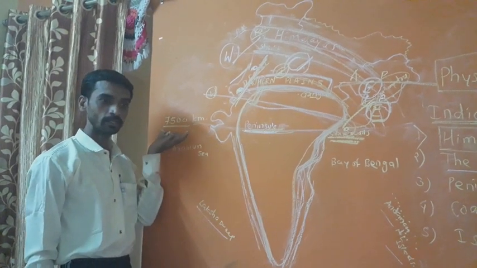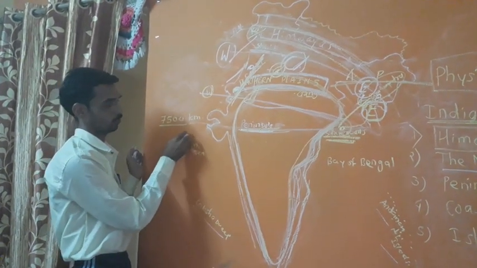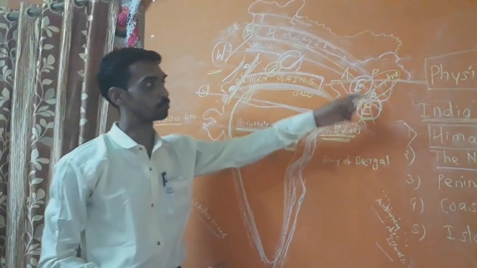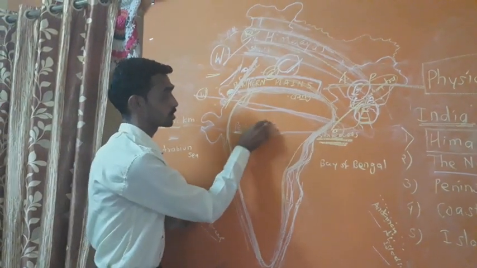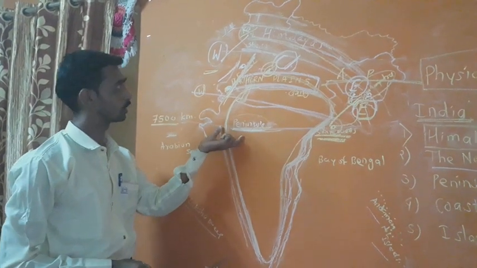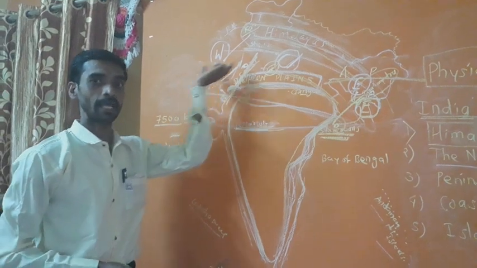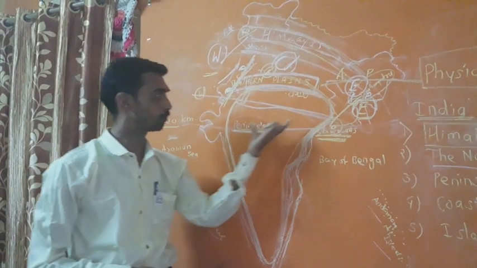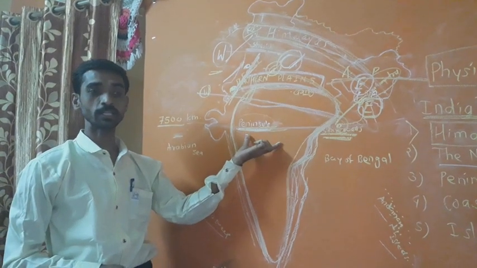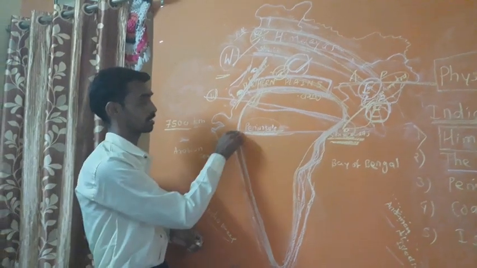Where does it lie? The coastal plains lie to the western and eastern part of the peninsula. Its western and eastern coastlines show remarkable dissimilarity.